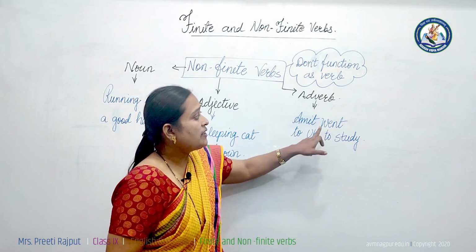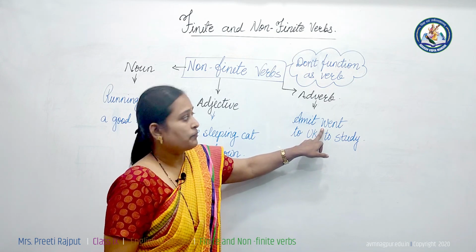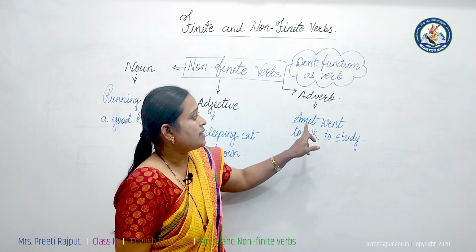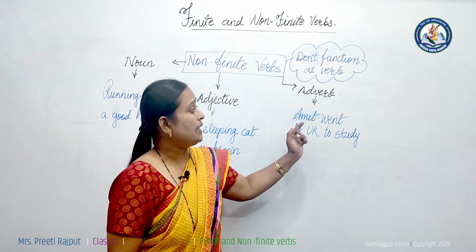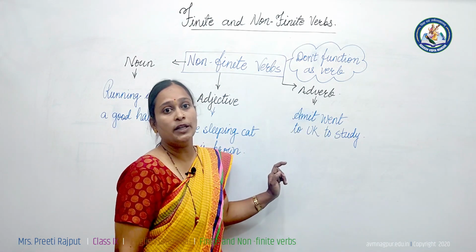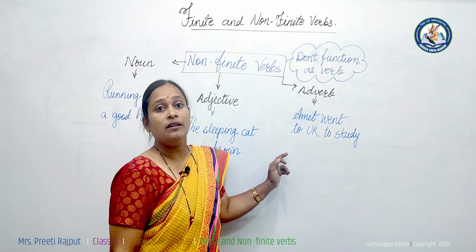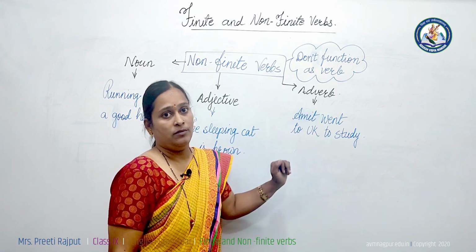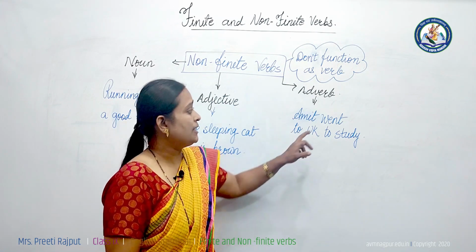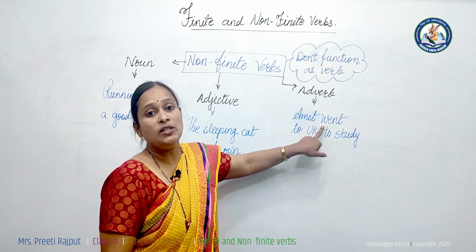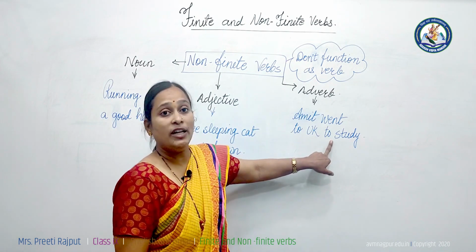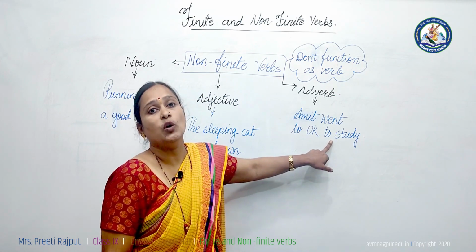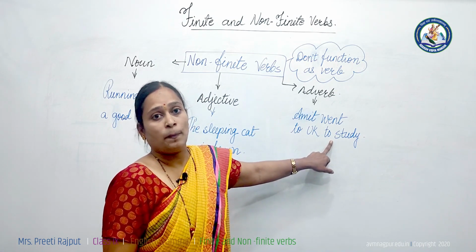Just try: if I change the tense, "Amit goes to UK to study," "Amit is going to UK to study," "Amit will go to UK to study." If you change the tense, only the main verb changes. The verb that changes is finite, and the verb that is unchanged is non-finite.